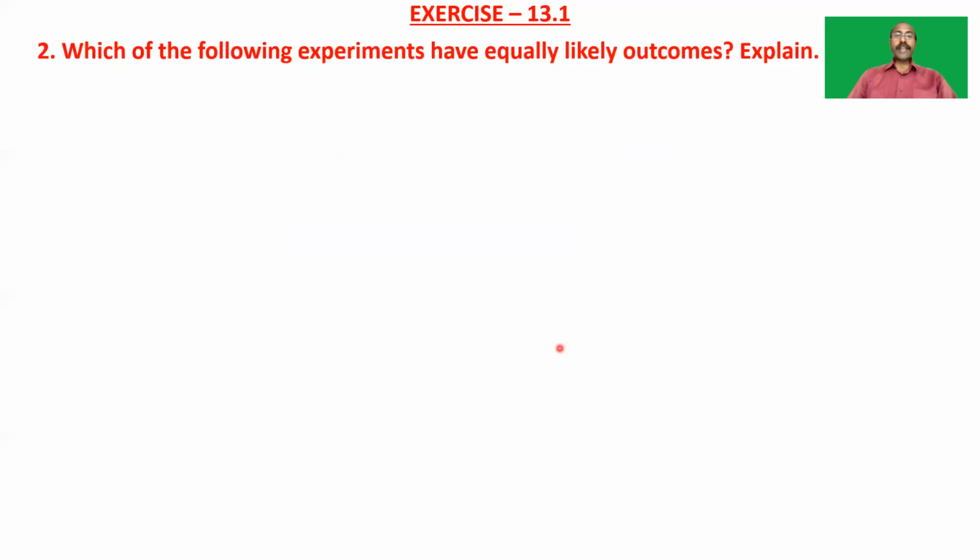Which of the following experiments have equally likely outcomes? Explain. Let us see what equally likely events are once more. Two events or outcomes are said to be equally likely if the chances of occurrence of them are equal.